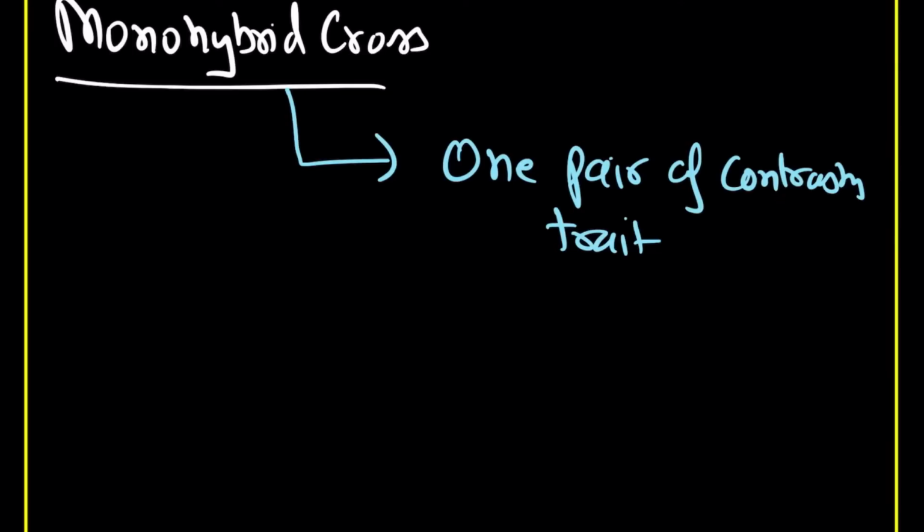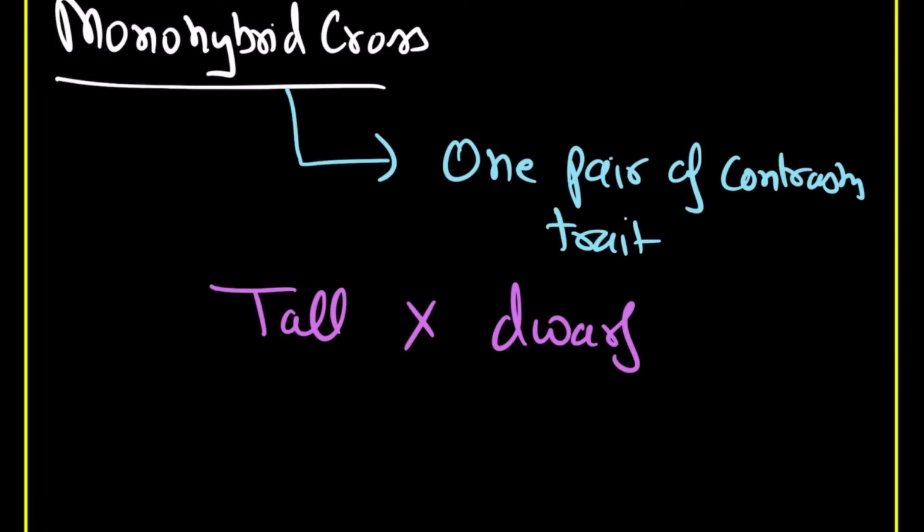So let us see, Mendel started with a tall plant crossed with dwarf. I have told you how you can perform the cross fertilization. In the case of the tall plant, let's suppose he removed the male part, only the female part is there.